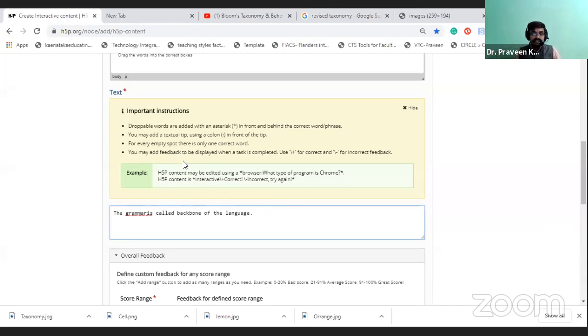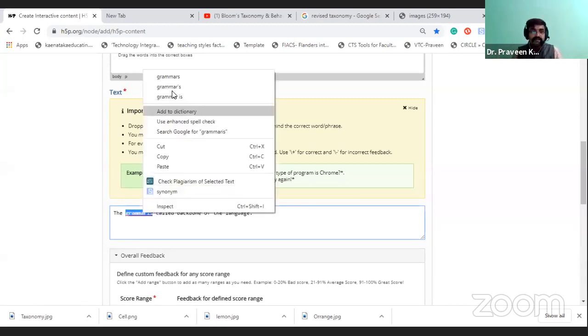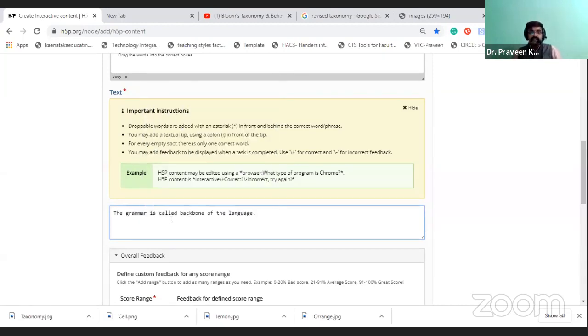Here I want to highlight the word backbone. So I am going to put an asterisk, and end that word with the asterisk star symbol. It indicates that it is a fill up the blanks place. It is a backbone of the language.